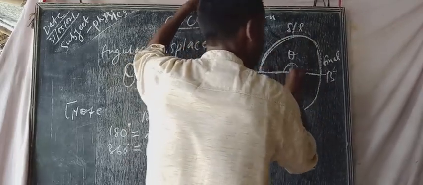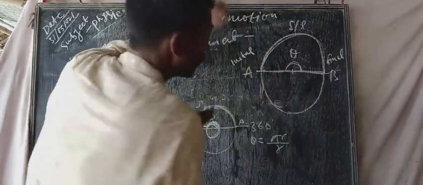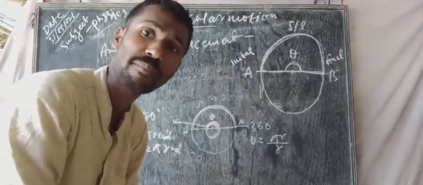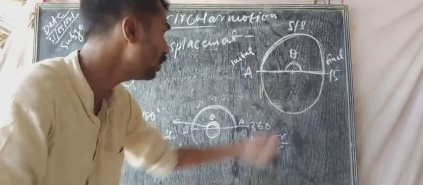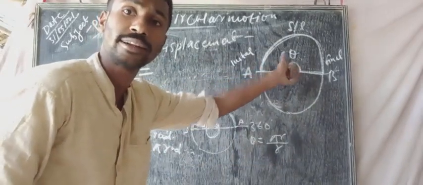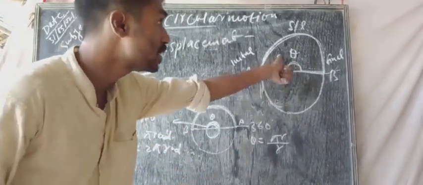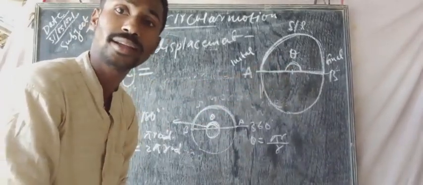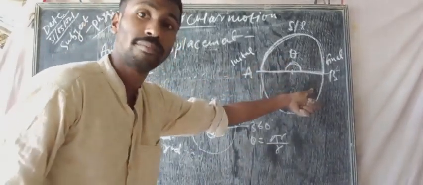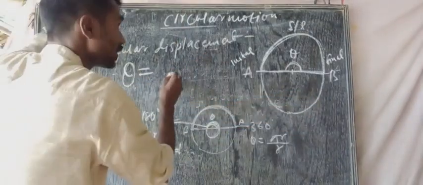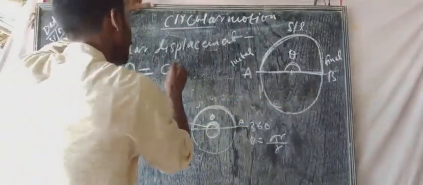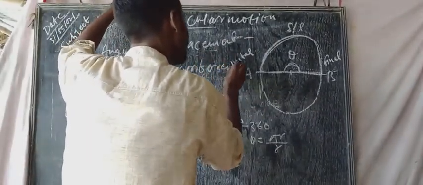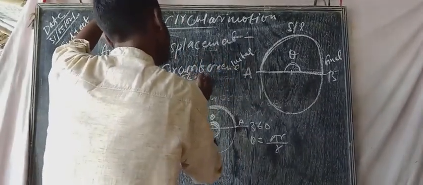Suppose that it can be cut from the middle. That means this is the semicircle. So the circumference of the semicircle is the arc length of this body.